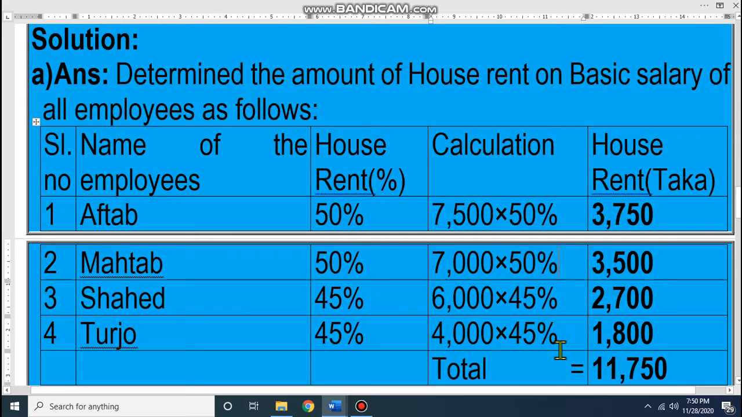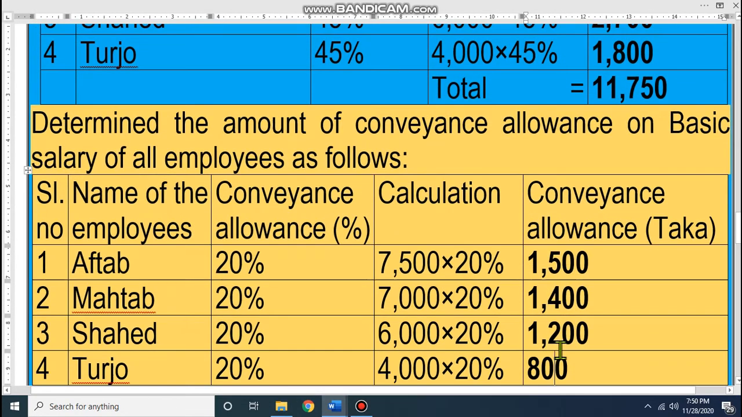Dear student, this is 11,750 total of house rent. Next, determine the amount of conveyance allowance on basic salary.